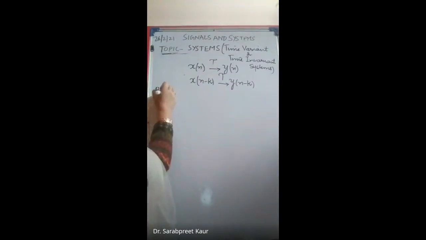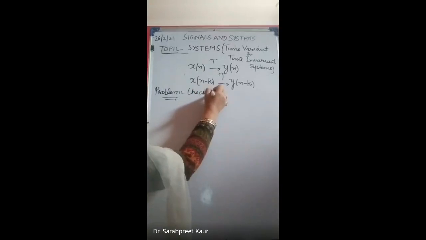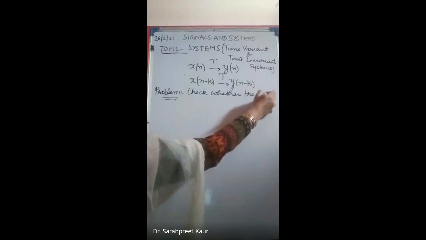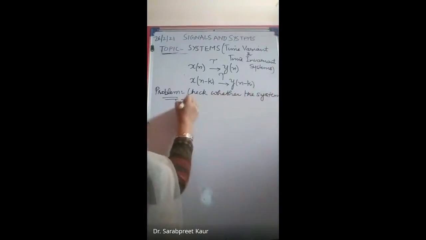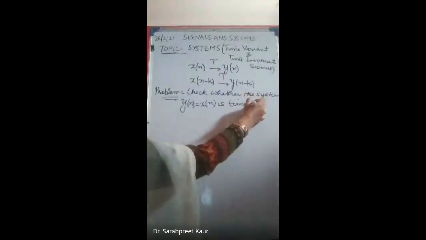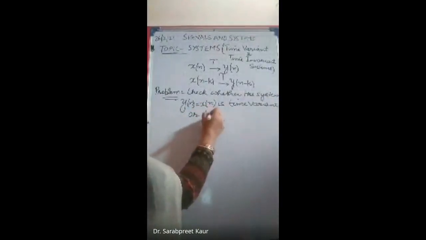The problem is, you have to check whether the system y(n) is equal to x(n) is time variant or time invariant.